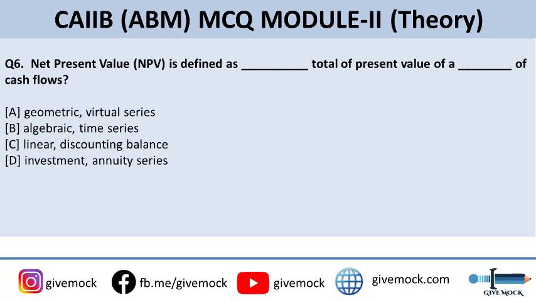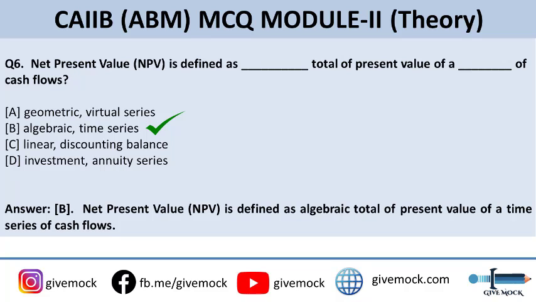Coming up to the next question. Net present value, that is NPV, is defined as the dash total of present value of a dash of cash flows. The options are A, geometric and virtual series. Option B, algebraic and time series. Option C, linear and discounting balance. And option D, investment and annuity series. The correct answer is option B, algebraic and time series.